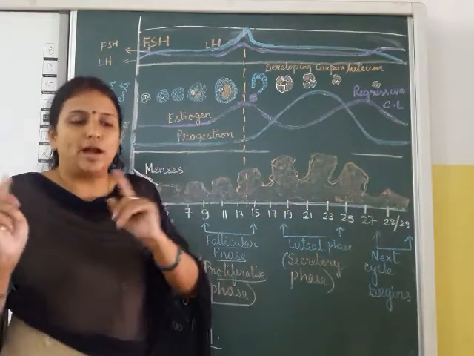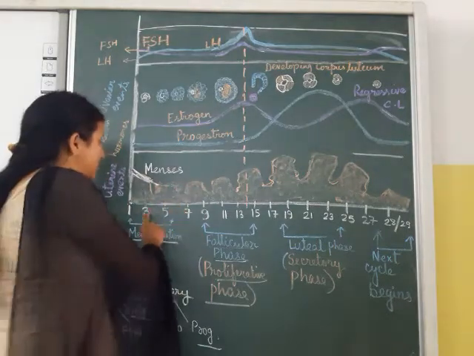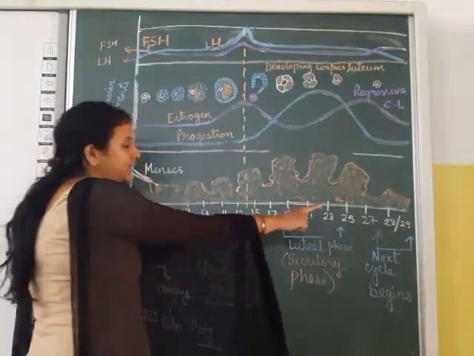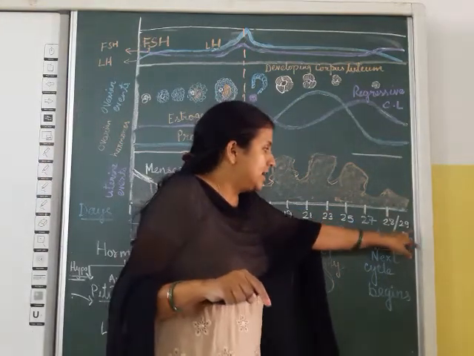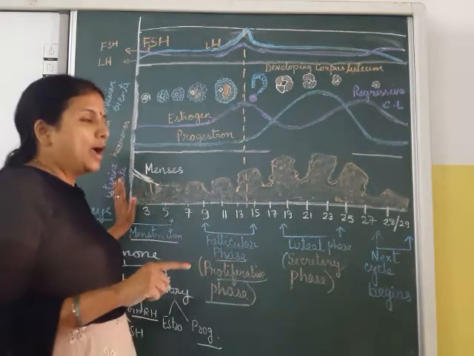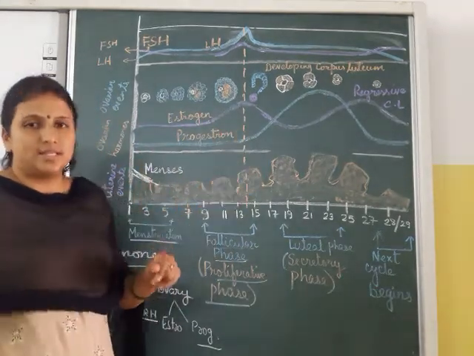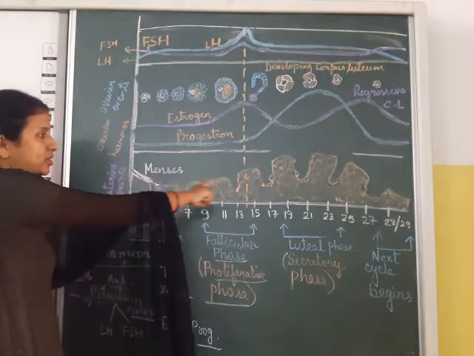These days 1 to 28 complete one cycle. Again here the next cycle begins, after 28 days. So this is what happens in the uterus.